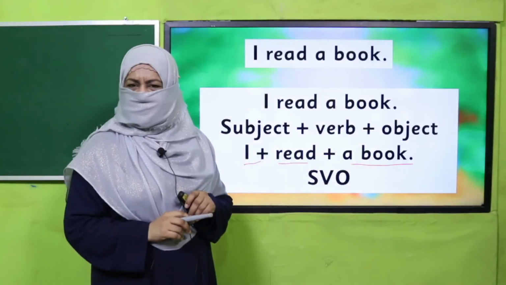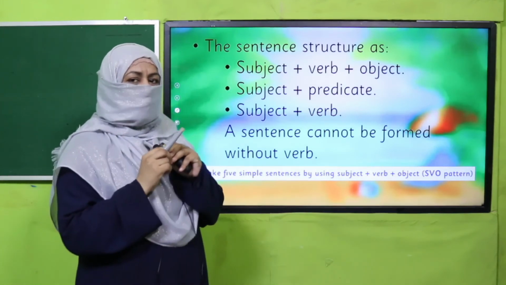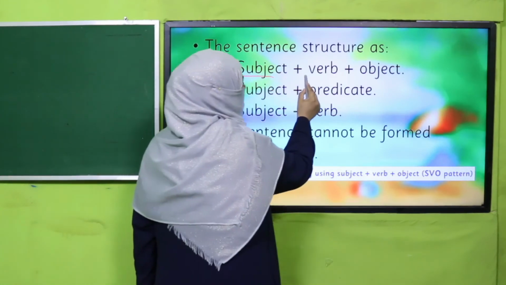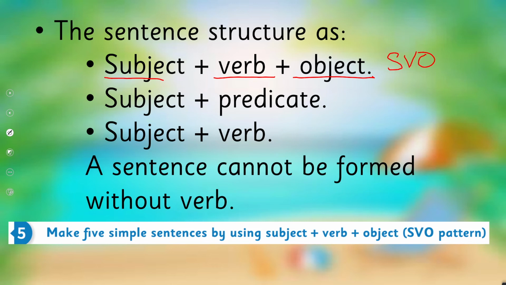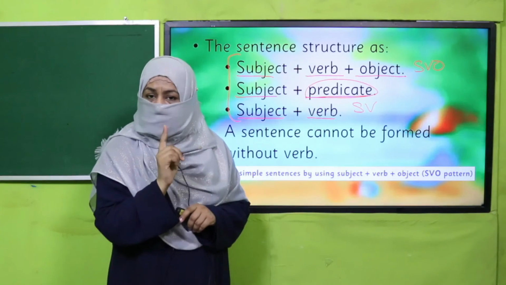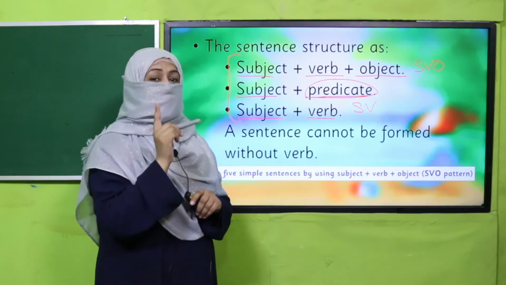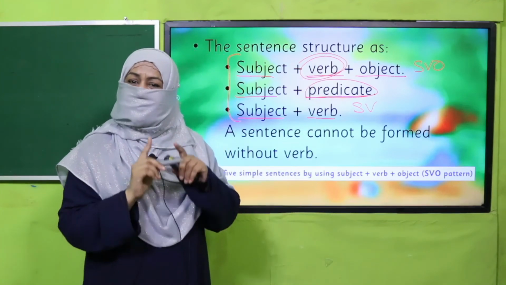Yes, my dear students, are you done with it? Good job. Now settle down and let's find out what we learned today. Subject plus verb plus object is the SVO pattern. Subject plus predicate is another pattern. Subject and verb is the SV pattern, and the predicate is also comprised of a verb. So have you analyzed that every sentence needs a verb? Without a verb, we cannot make a sentence. That's why we can say the verb is the essential part of a sentence.